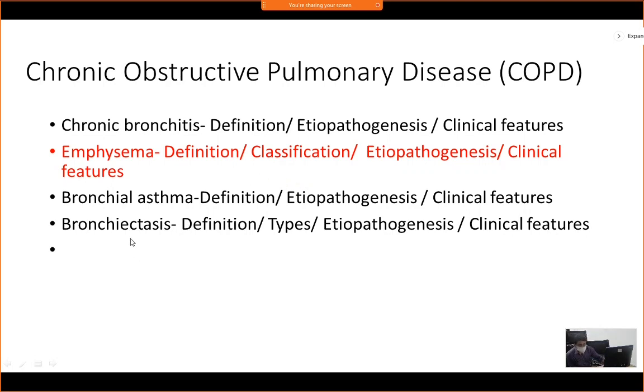Similarly, in bronchiectasis also, there are different types depending on the microscopic features, which you may go through from your books. But classification of emphysema is very, very important. It comes as a question itself, like types of emphysema or classification of emphysema may come as a 2-mark question for you. So while reading emphysema, please read the classification. That is one of the most favorite questions for the examiners.